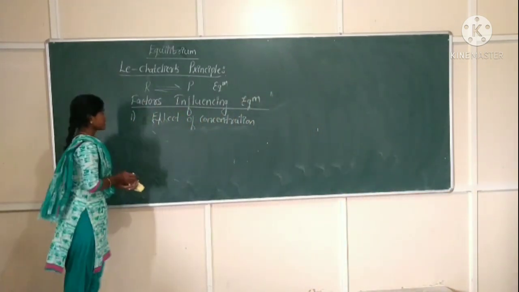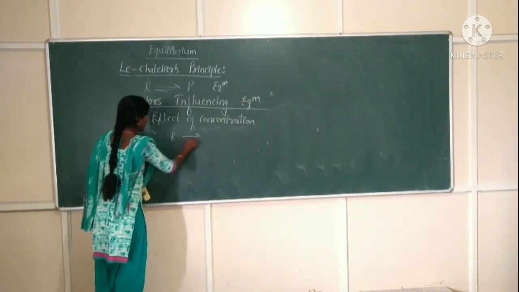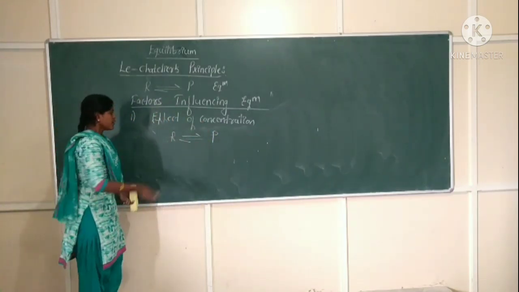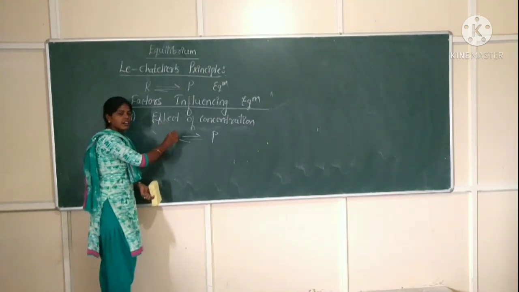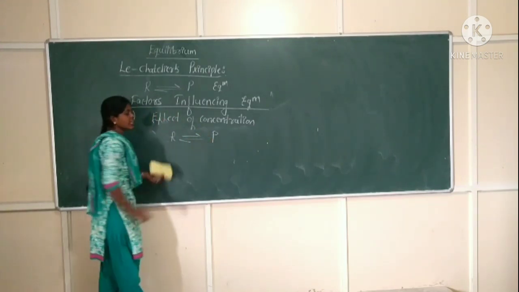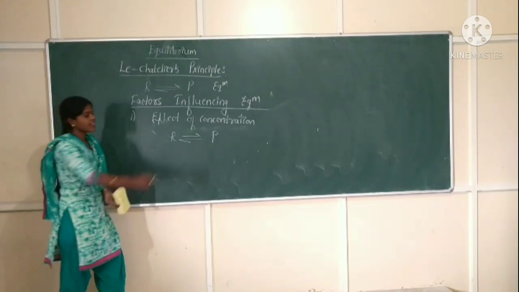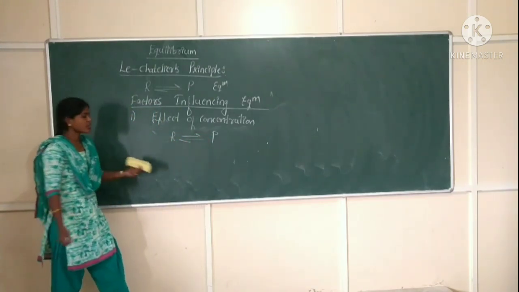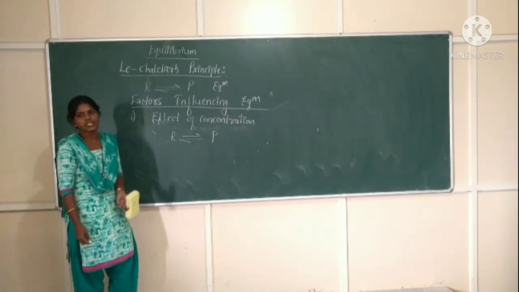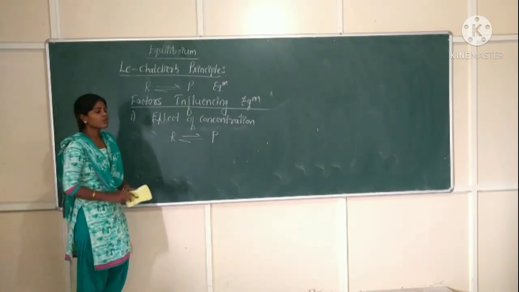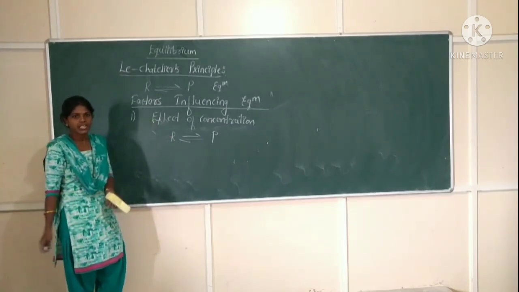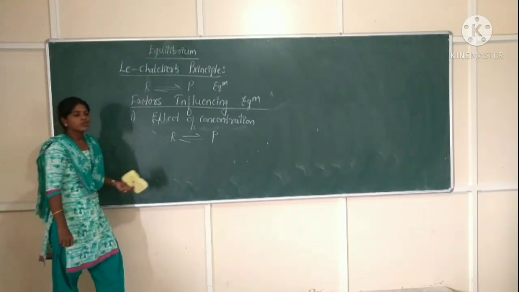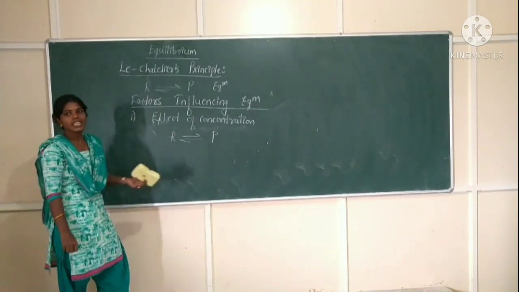Now consider a reaction where R is giving P. R is the reactant and P is the product. If you change the concentration of any reactant or any product in a chemical system, then the whole equilibrium will be disturbed and the composition of the equilibrium mixture will be changed. So to restore or minimize that concentration change, the equilibrium will move in the forward direction or the backward direction. So this is the effect of concentration on the equilibrium.